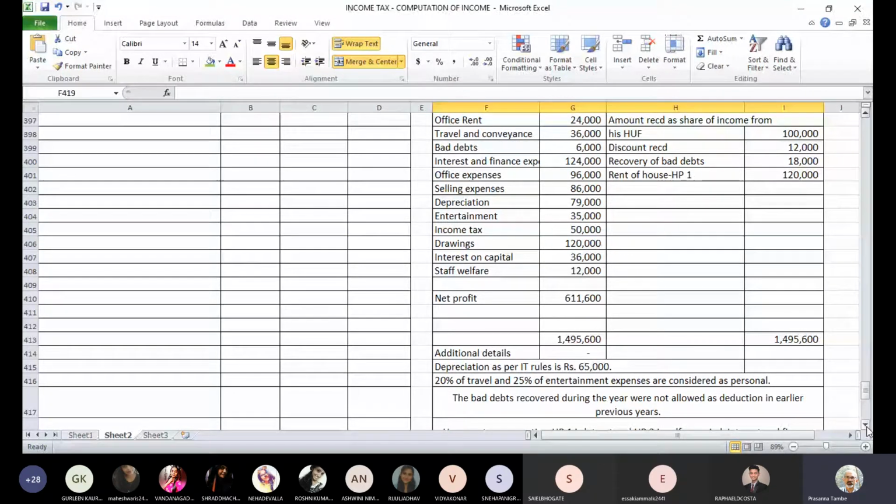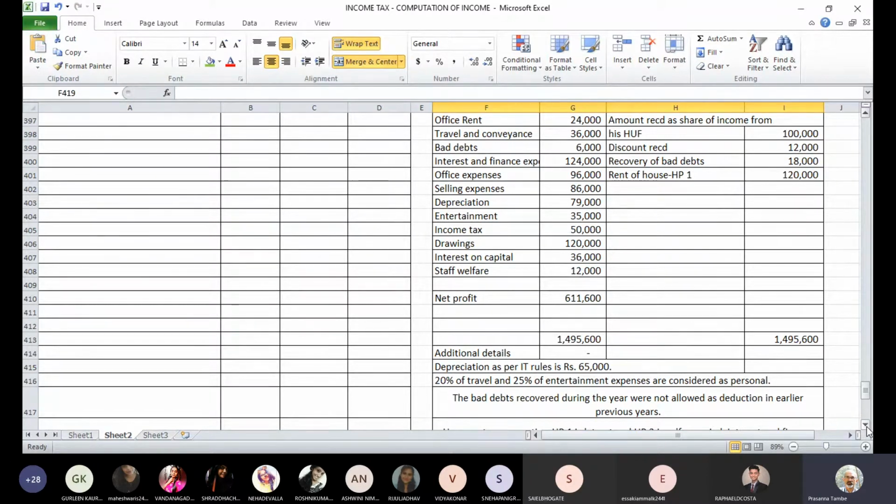We will write a note after we complete the question on that. But basically, recovery of bad debts is not going to be taxed in this case because earlier it was not allowed as a deduction. Then going further, you have the rental income of house property 1. Remember, he has two properties. One is HP1, which is let out. Second one, HP2, is a self-occupied property. So we have to deal with two properties under the head income from house property.